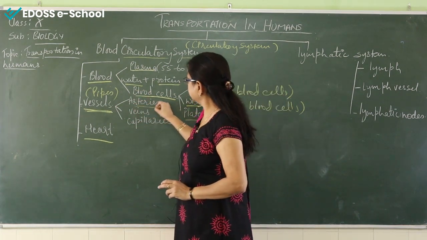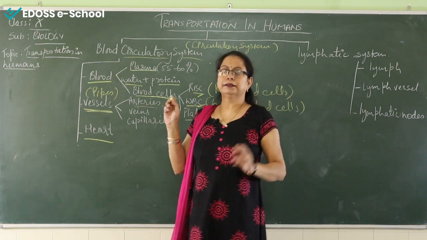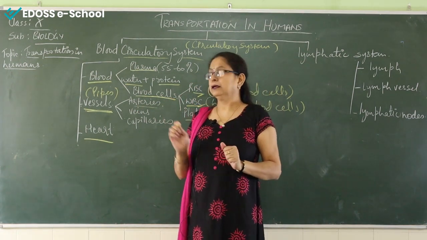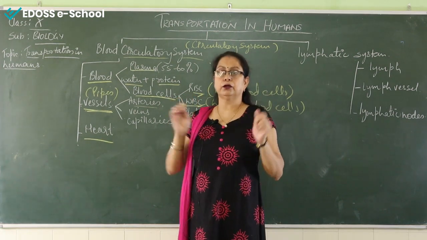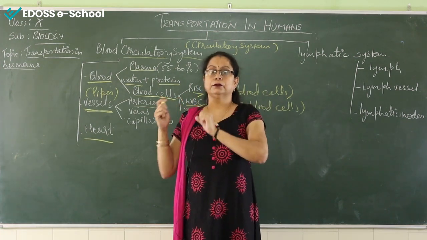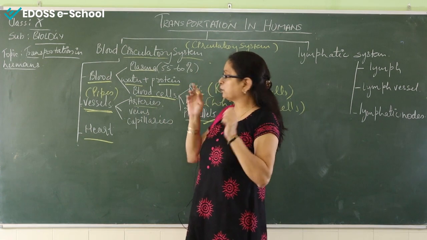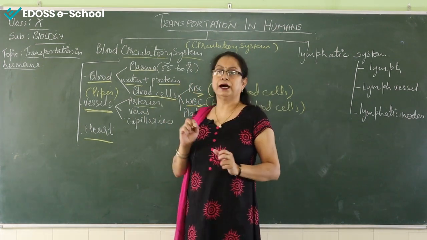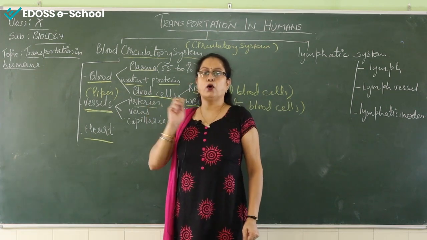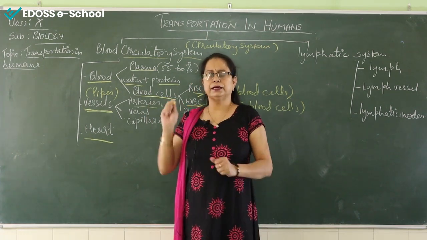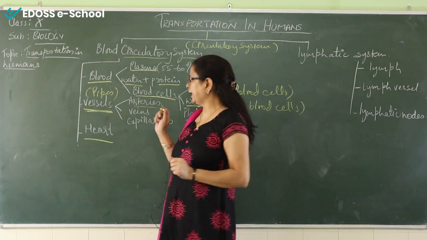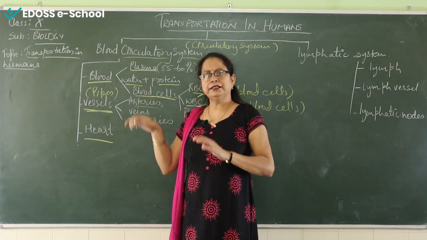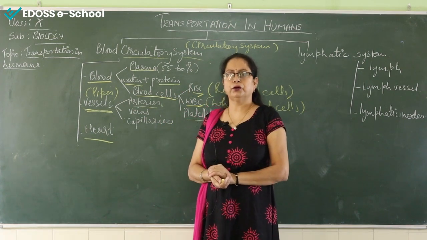Number 1, arteries. Arteries are the broadest and thickest pipe. Why? Because it has to carry a lot of blood with good pressure. So it is the broad pipe. And what is the specificity of the arteries? It always carries oxygenated blood, meaning blood having oxygen. That means it starts from the heart and reaches each and every body organ.